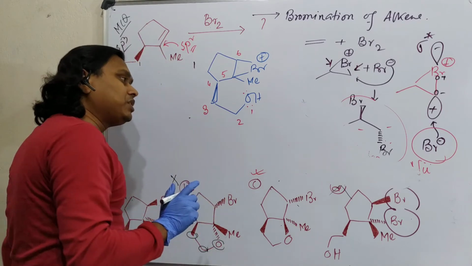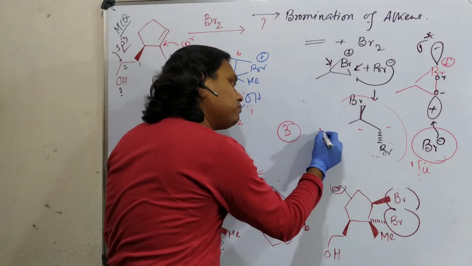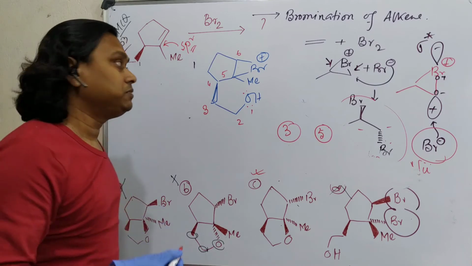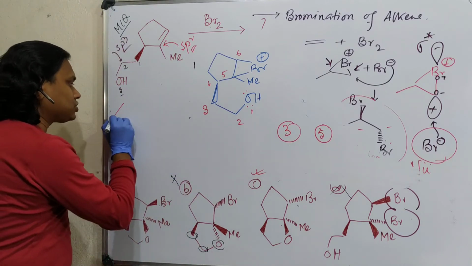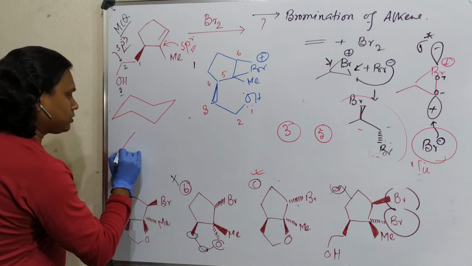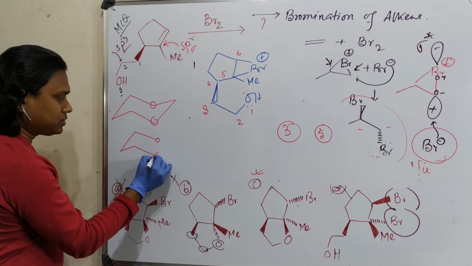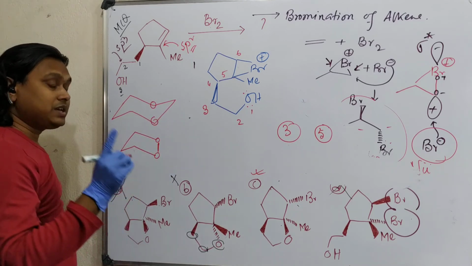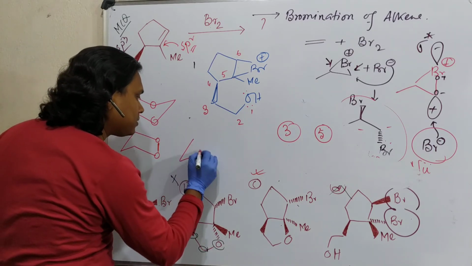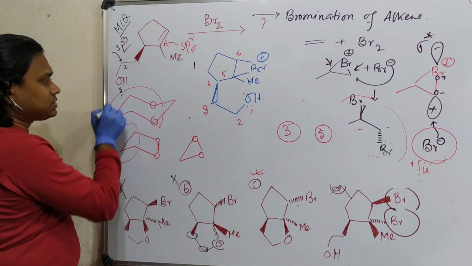Actually both 3 member and 5 member ring formation are easier due to proper conformational orientation. What do I mean by the statement? Just look at this structure, cyclohexane. So 5 member, this means in between this. See, they are close enough. That's why it is called that they are in proper conformational orientation. If I say 3 member, they are close enough. Just this part.